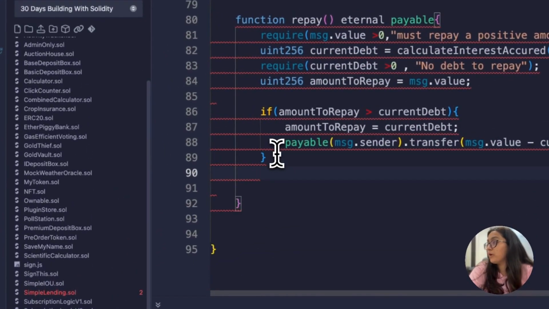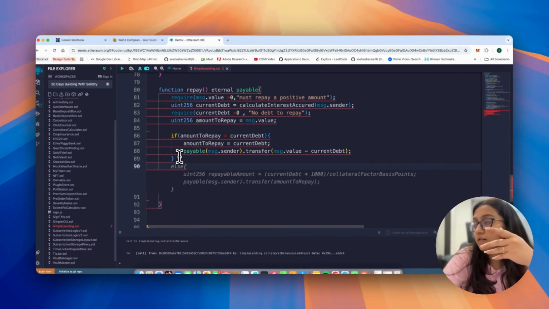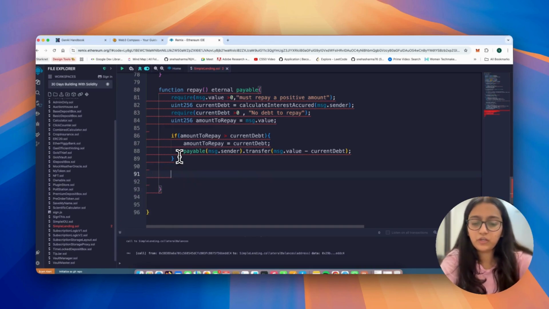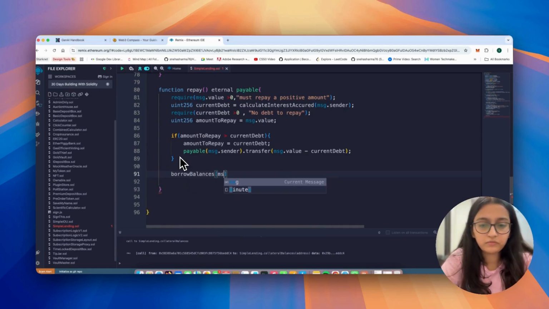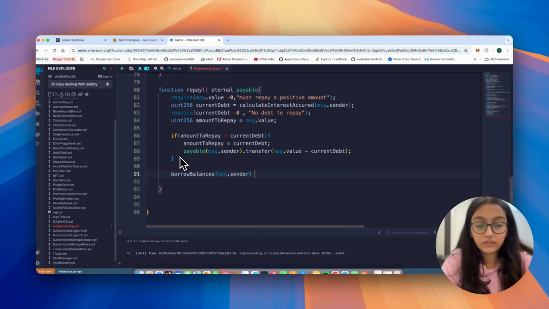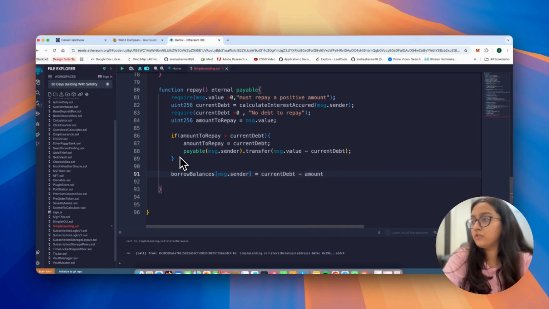Okay, because amount to repay is greater than what you have as the current debt. Otherwise, we say borrow balances for message dot sender equals to current debt minus amount to repay. Fine.